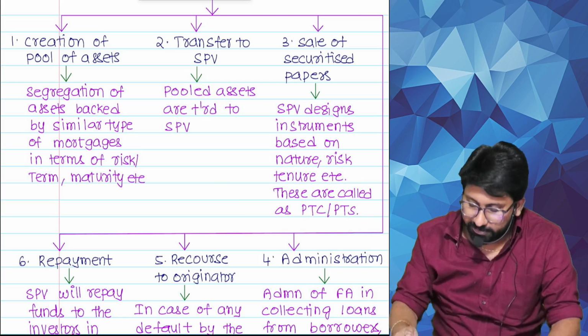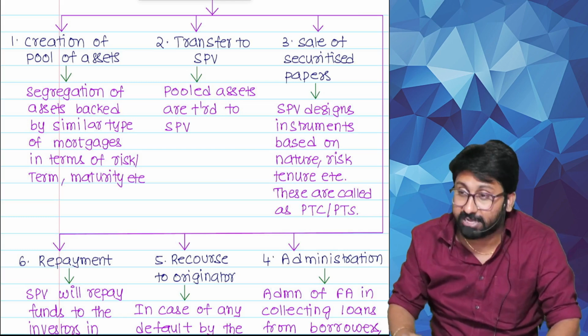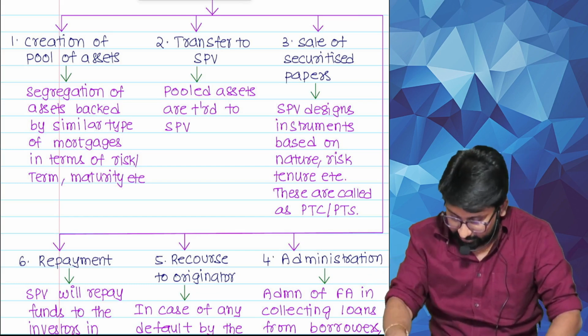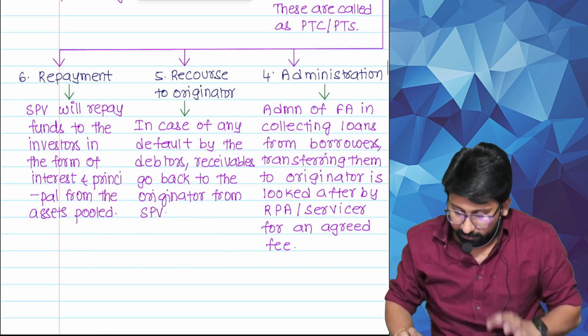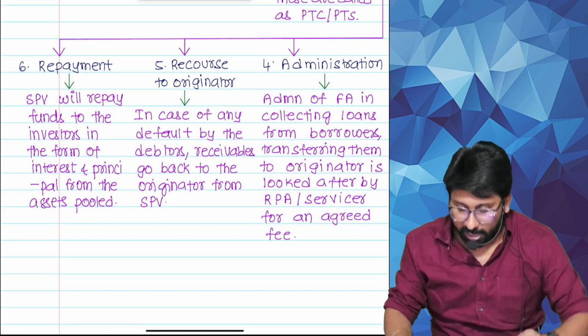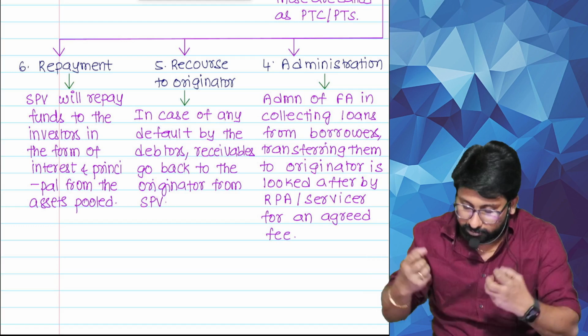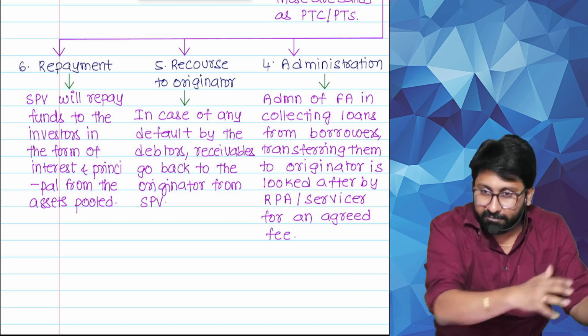SPV designs instruments based on nature, risk, tenure, called PTC or PTS. Next, fourth, administration. Administration of financial assets and collecting the loans from borrowers, transferring them to the originator will be looked after by whom?